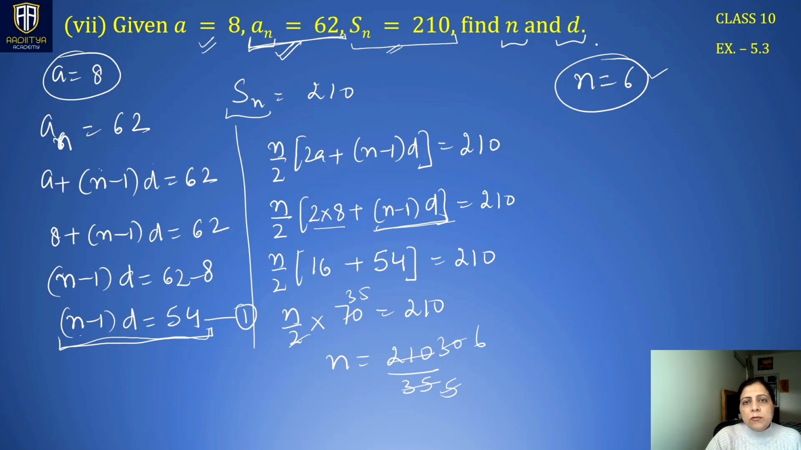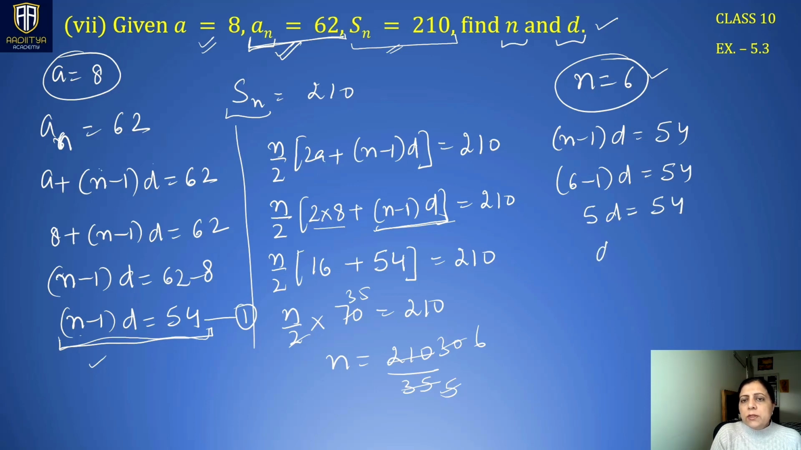N becomes 6. Now we have to find d, so we can use any of these equations. This is the simplest one. We have n minus 1 times d as 54. N is 6, minus 1 times d is 54. So 5d is 54. Right? So d becomes 54 by 5. We can either write it in fractions or in decimals. We can write this in fractional form. Like 54 by 5 is 10 5s are 50. This is 10 whole 4 by 5. Right?